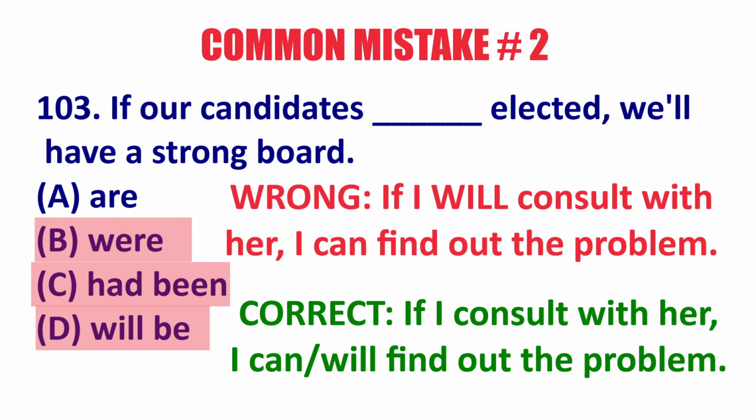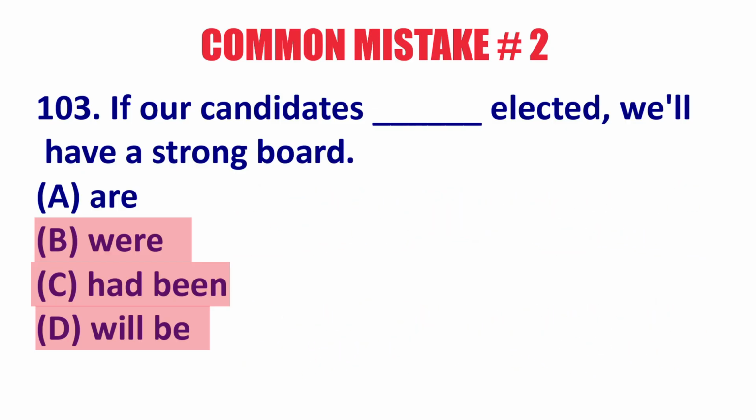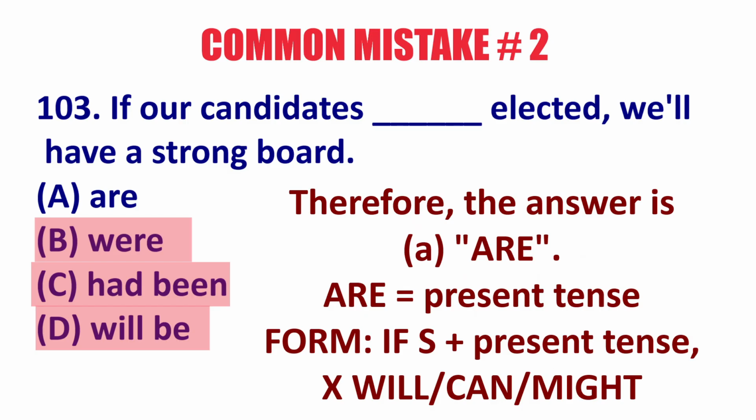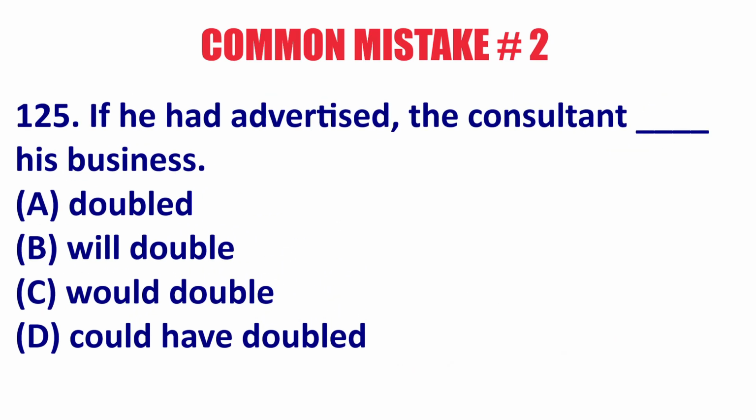For example, if I will consult with her, I can find out the problem. Incorrect. We will not use will consult, which is future tense. Correct? If I consult with her, I can find out the problem. So there is no future in the if clause. So once again, the answer is A. If our candidates are elected, present tense, are elected, we will have a strong board. Let's look at the next TOEIC question.